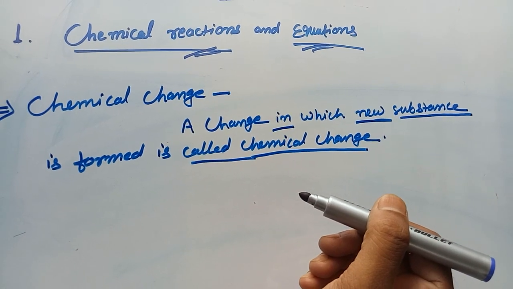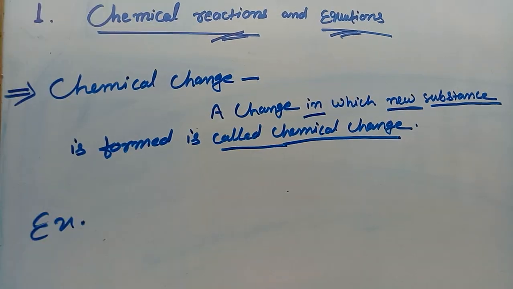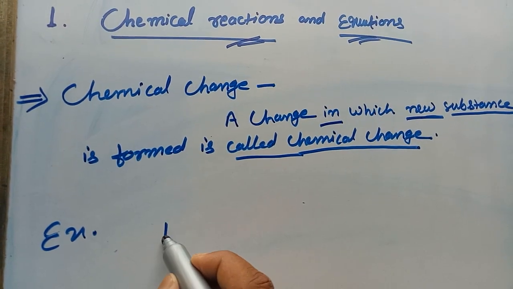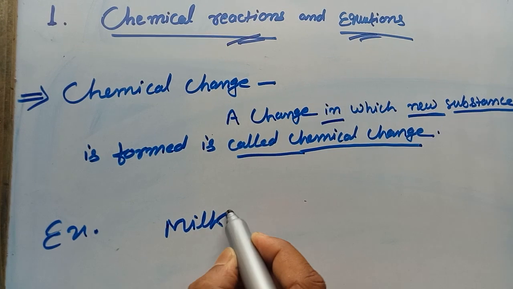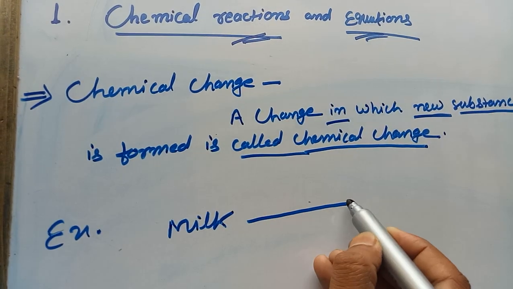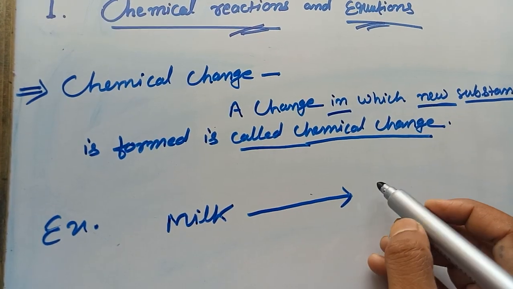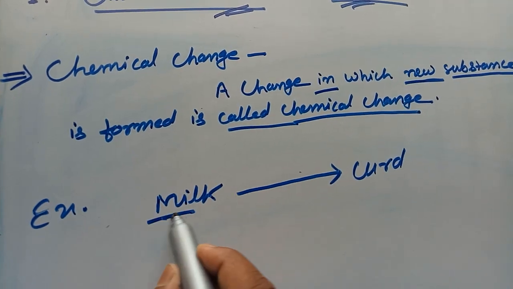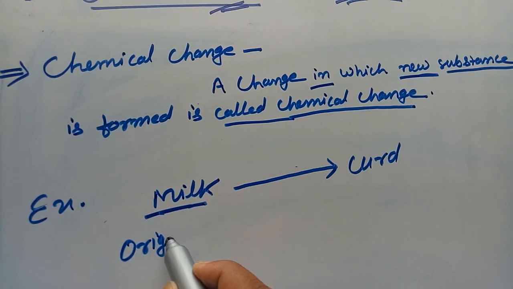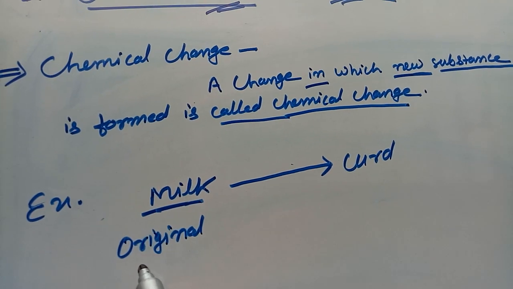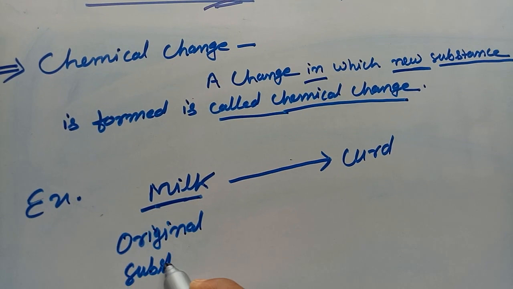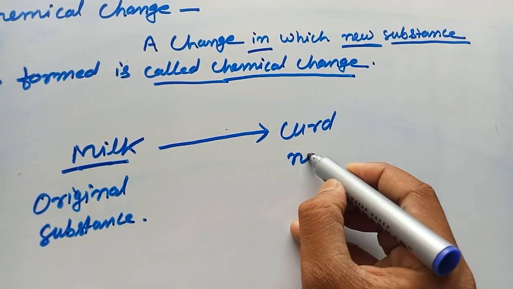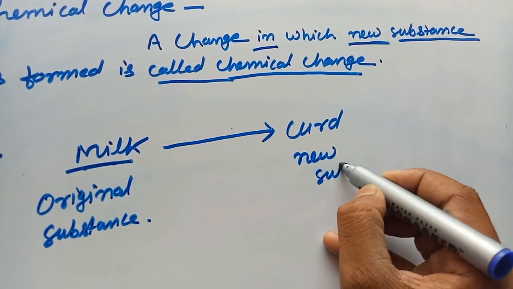Would you suggest an example of chemical change? Yes, right. Curdling of milk is an example of a chemical change. In this process, milk changes into curd. This milk is the original substance, and this curd is a new substance.